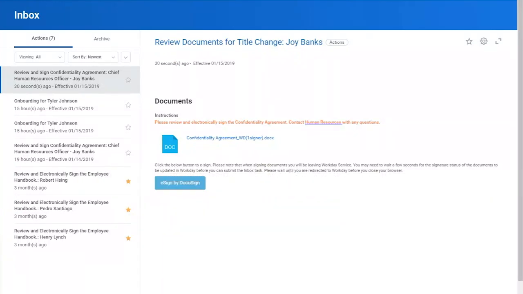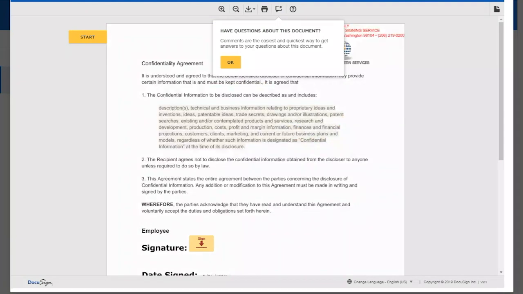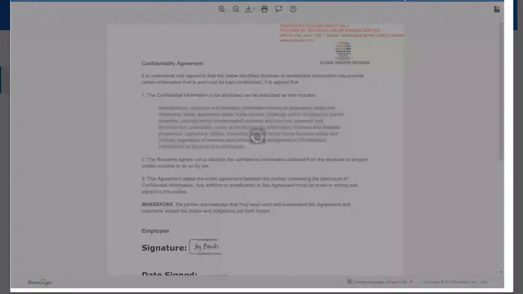All right. Here's the e-sign by DocuSign button. Let's go ahead and do this. This part of the demo should be very familiar to you. We enter the signing ceremony, adopt our signature if it's the first time we've done this, and then we sign the document. When finished, we hit the finish button and we're back into Workday. Voila, right? And our title will have been changed.